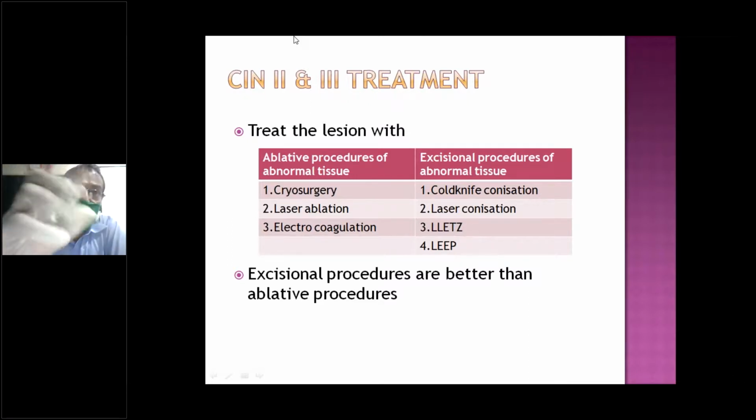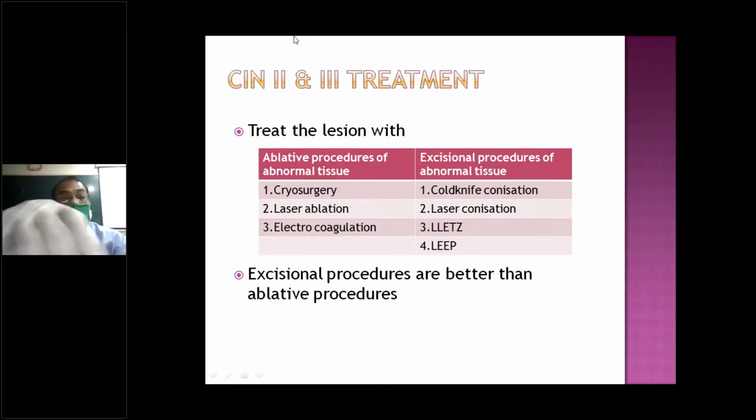When you freeze the suspicious cells, the volume expands and it ruptures the cells. So cryosurgery is freezing with gases, and you can destroy the cells up to 3 to 5 millimeters.